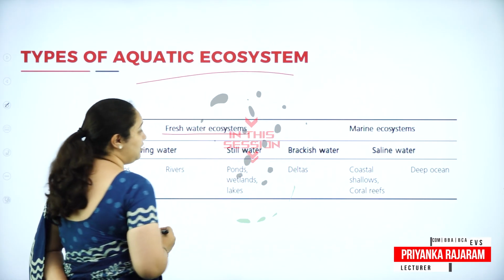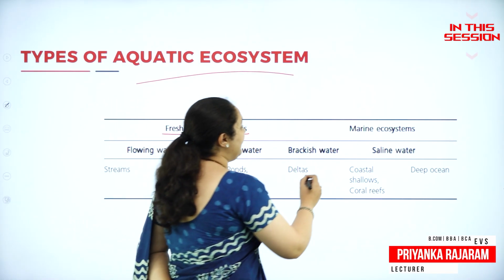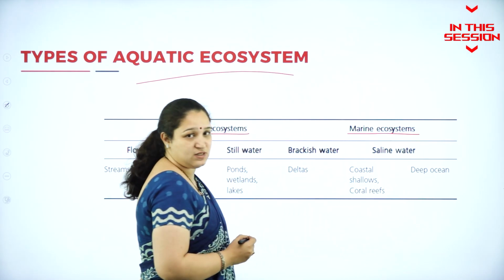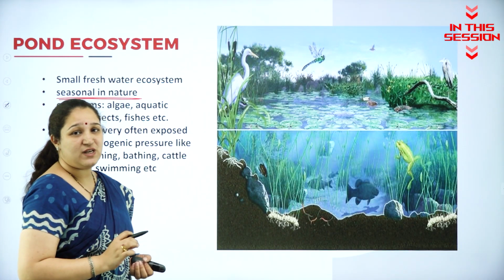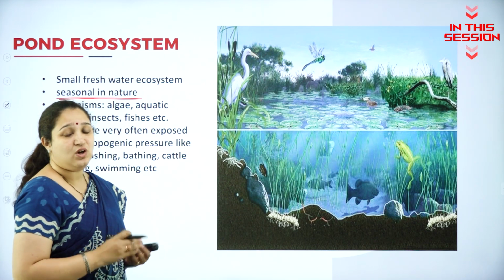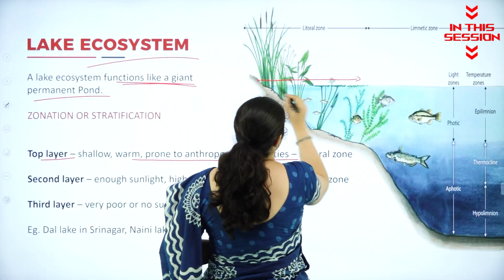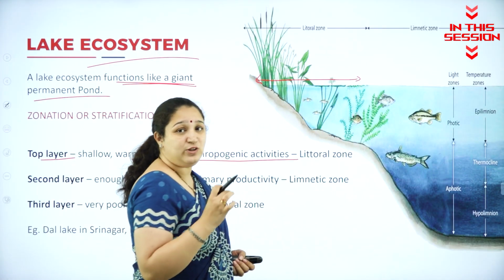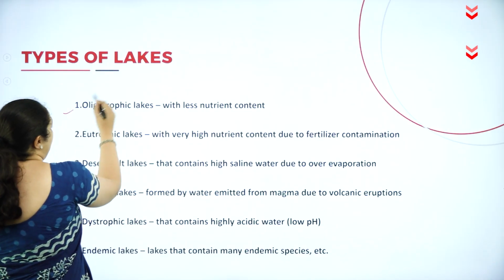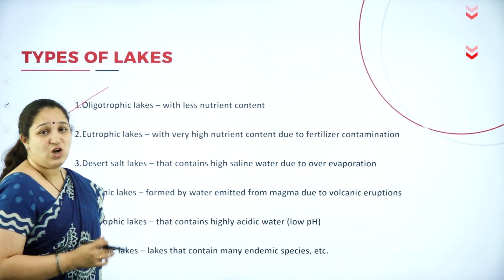Majorly we have the freshwater ecosystem and the marine ecosystem. This ecosystem is subjected to seasonal variation. What happens is this particular zone, we call it as the littoral zone. Different types of lakes are there. First one is oligotrophic lake.